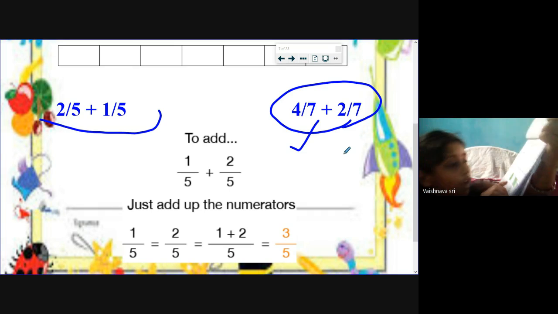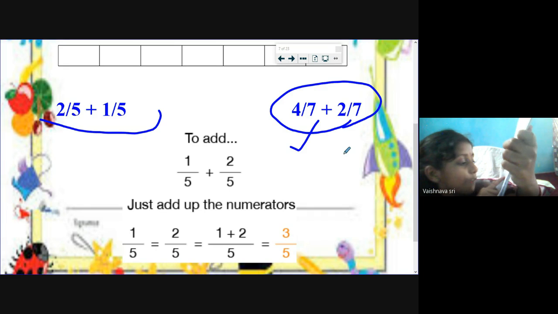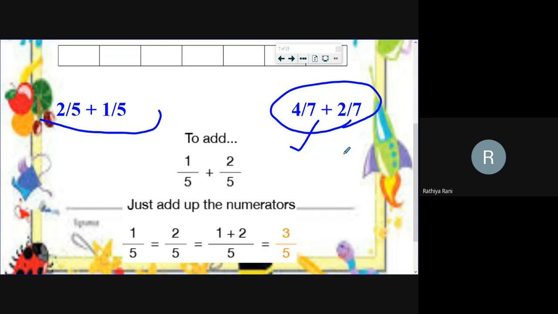For question 2 by 5 and 1 by 5, I used one rectangle, and 4 by 7 and 2 by 7. Okay, show it. So the purple color is for the second question, right? Yeah, good. Very good. Super, Vaishnavi. So you have solved 2 questions. Very good. And Daksha and Kimmazania, are you ready with the answers?